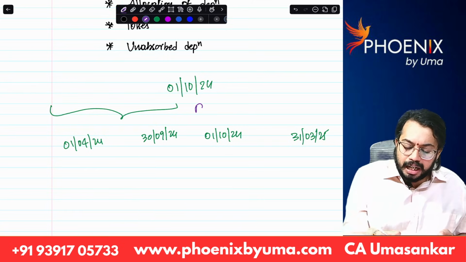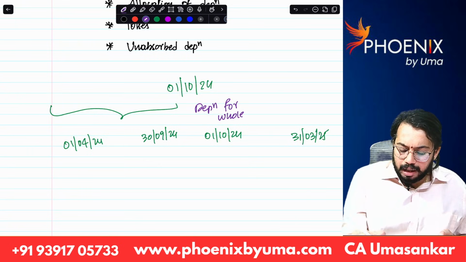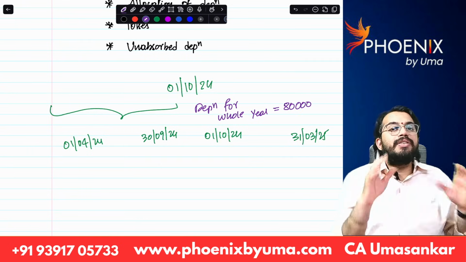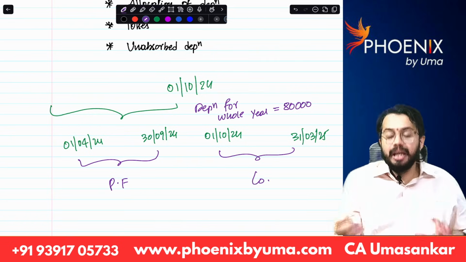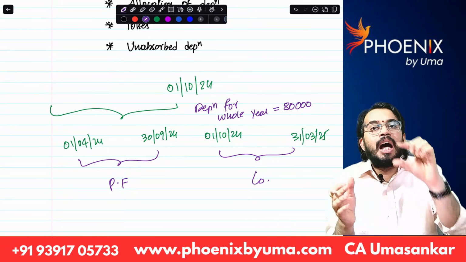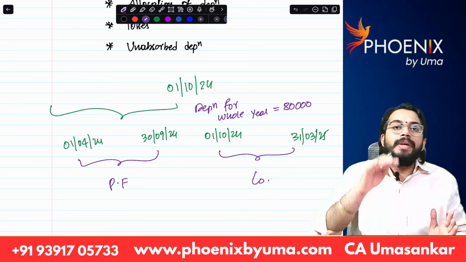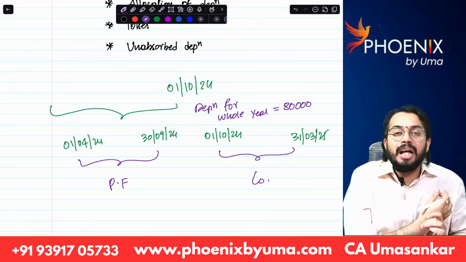We will calculate depreciation for the whole year. Let's say depreciation for the whole year is 80,000. That 80,000 will be allocated between the predecessor and the successor in the ratio of usage. That means how many days the assets are with the predecessor and how many days the assets are with the successor. In usage ratio, we are going to allocate the depreciation.